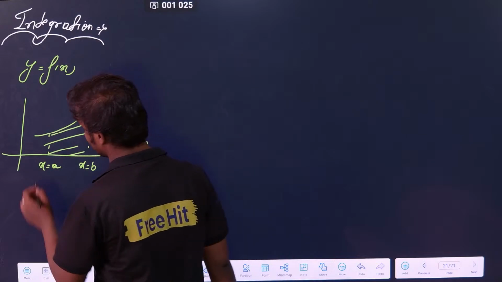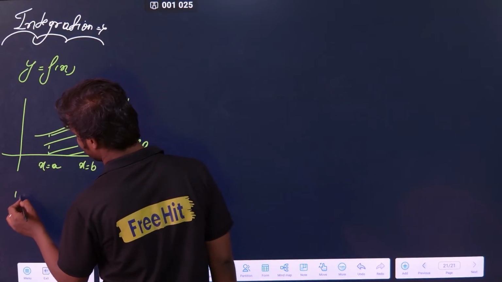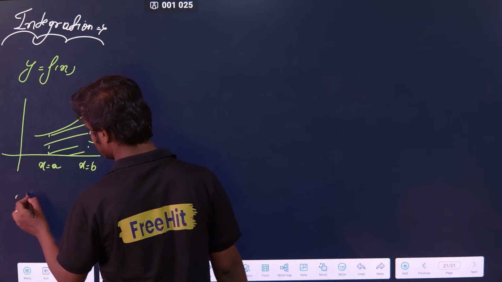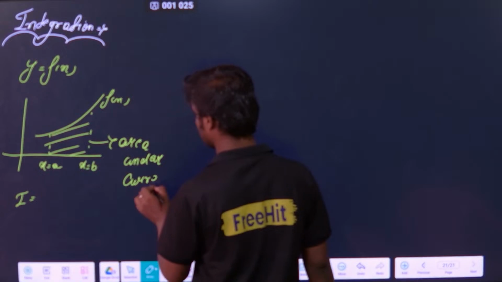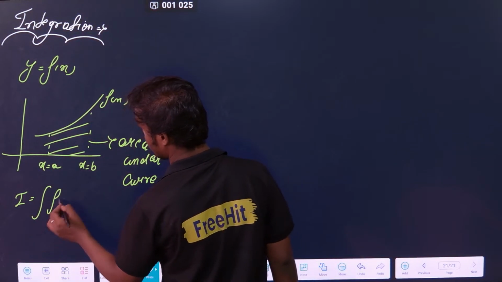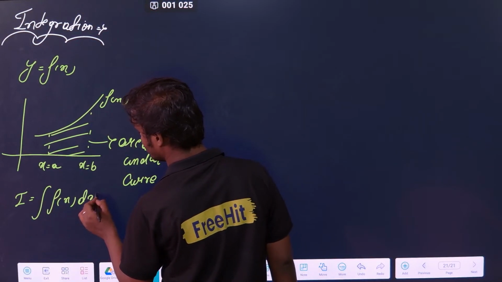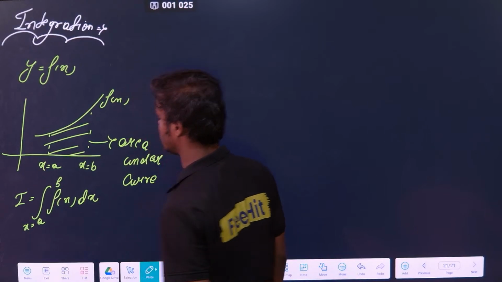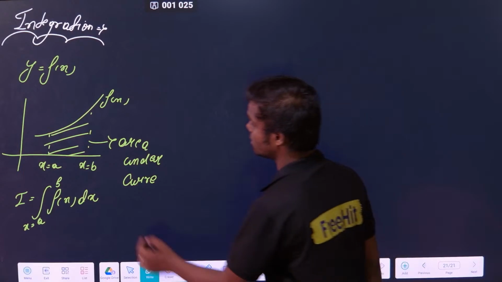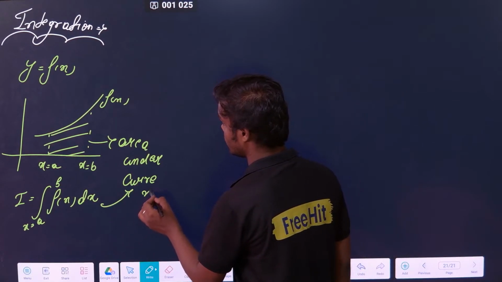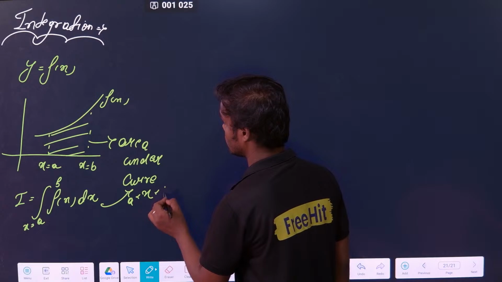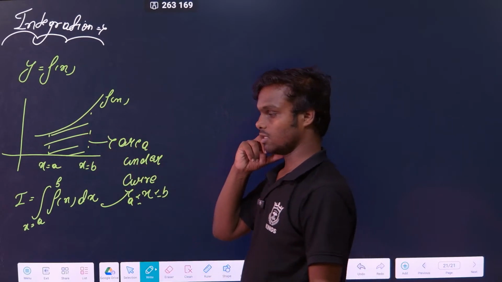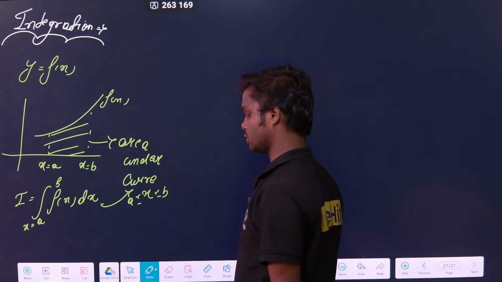Okay, so the integration I is defined as the integration of f(x) into dx from a to b, x is equal to a to b. That is nothing but the area under the curve between x equal to a and x equal to b. Clear? That is the meaning of the integration for you.